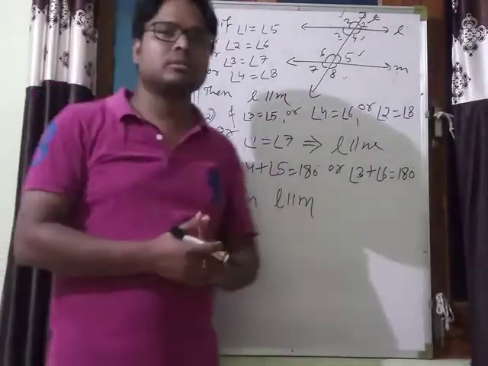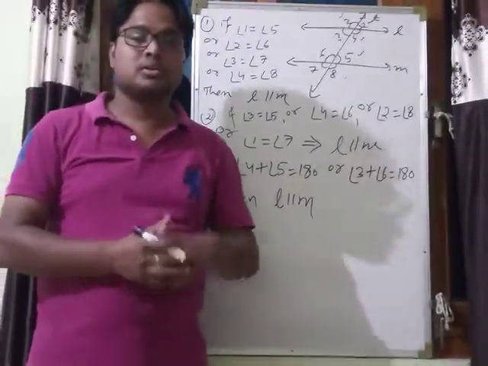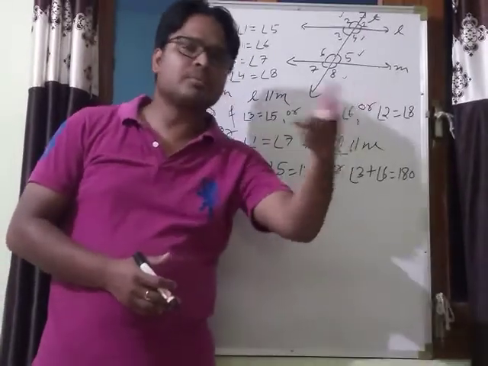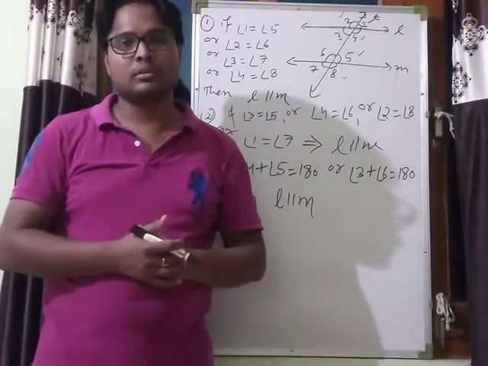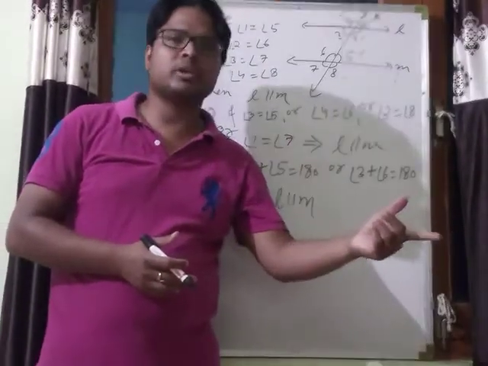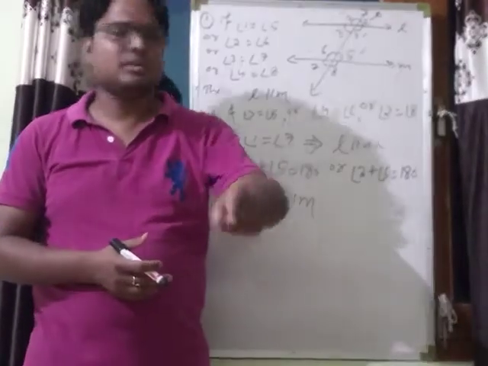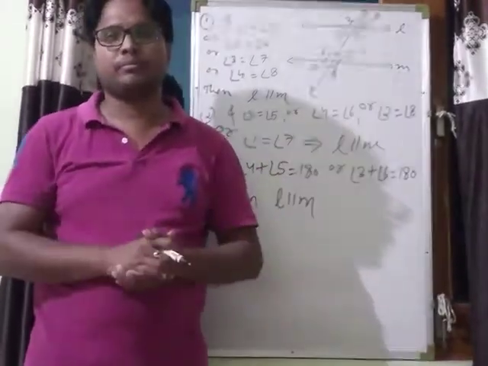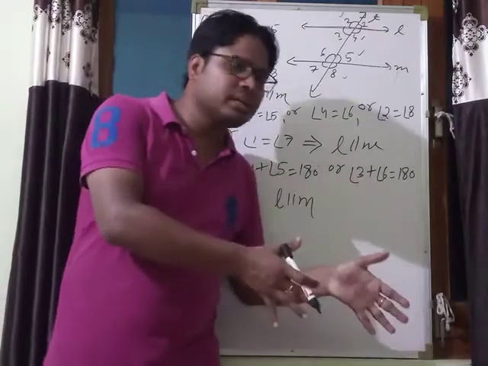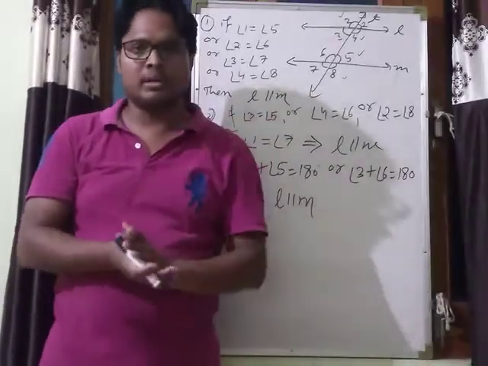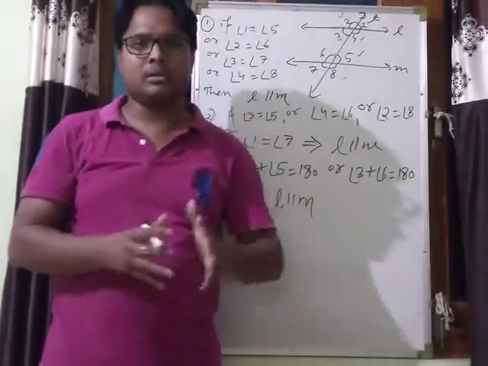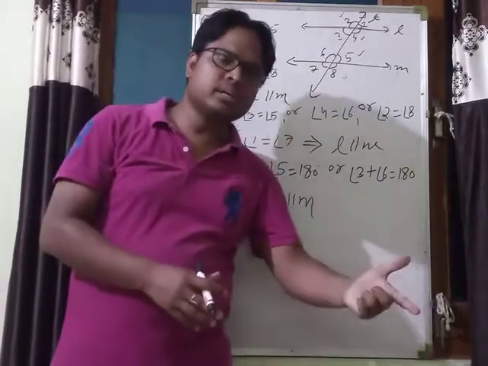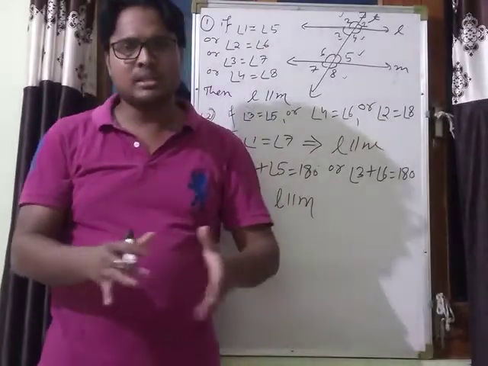By using these statements, see whether any pair of corresponding angles are equal or not. If any pair of corresponding angles are equal, lines are parallel. If they are not equal, lines are not parallel. If any pair of alternate angles are equal, then lines are parallel. If not equal, not parallel. If any pair of co-interior angles are supplementary, then lines are parallel.